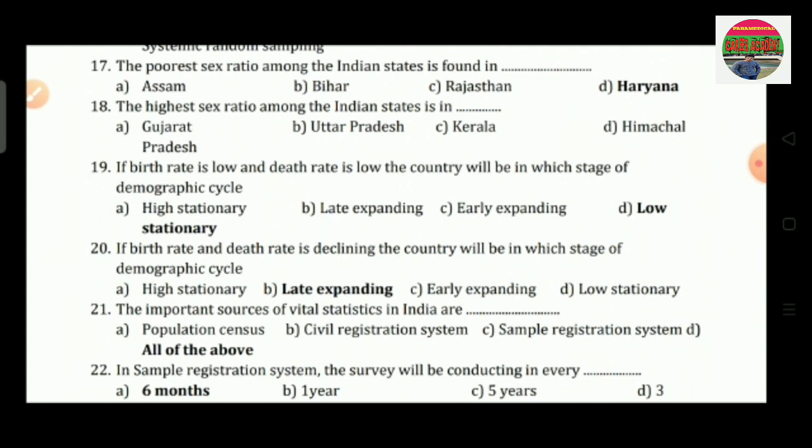Question number 18 is, the highest sex ratio among the Indian states is in dash. Option A is Gujarat, option B Uttar Pradesh, option C Kerala, and option D is Himachal Pradesh. So the correct answer is option C, that is Kerala.